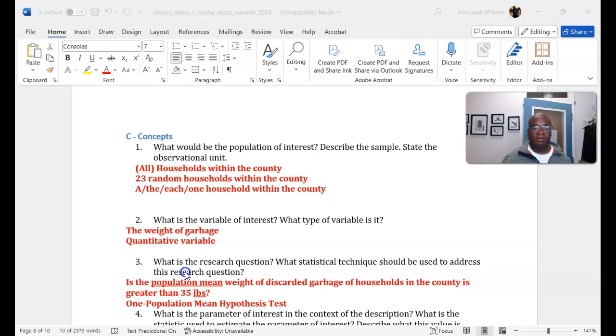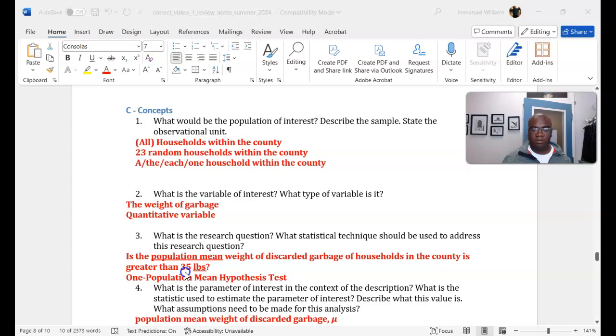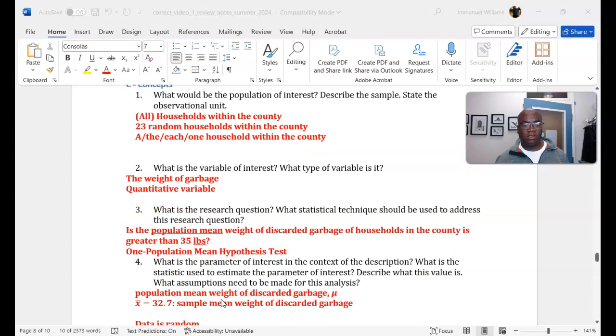What is the parameter of interest? What is the statistic used? Describe what the value is. So the parameter of interest is going to be mu, the population mean weight of garbage discarded. The statistic is going to be x bar, and x bar is going to be equal to, I think, 32.7, which is the sample mean. Okay, and the data is random, and that's the only assumption.